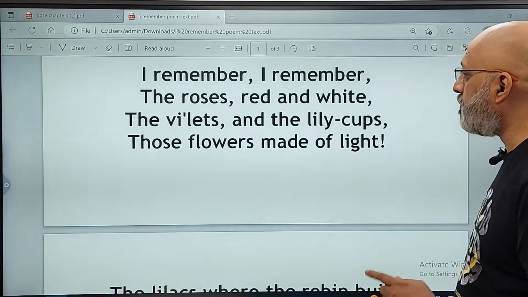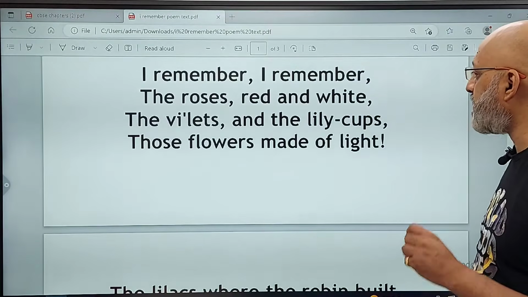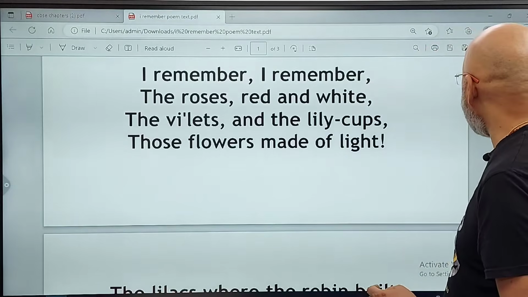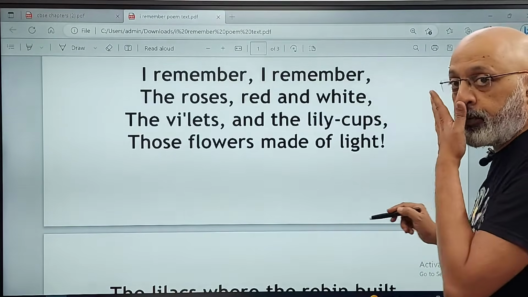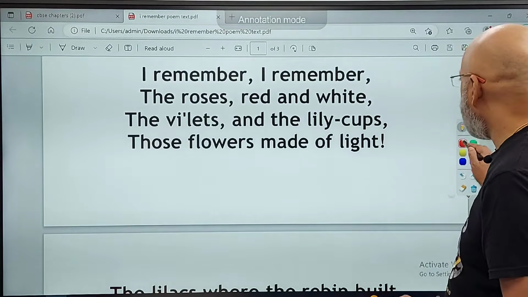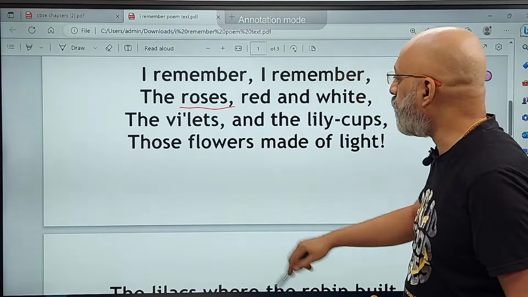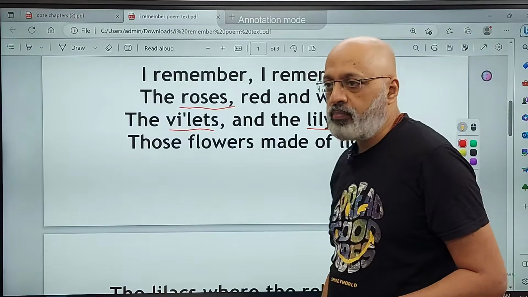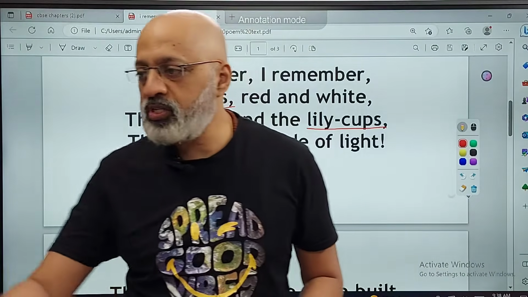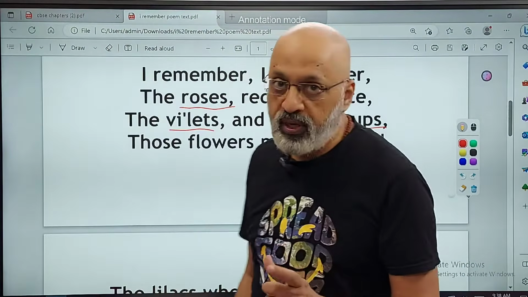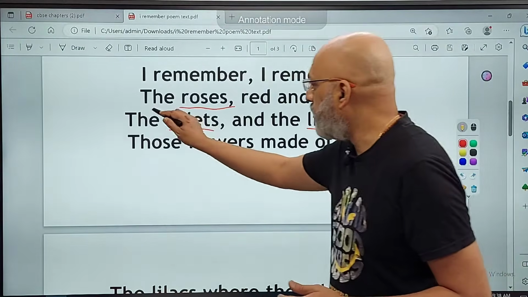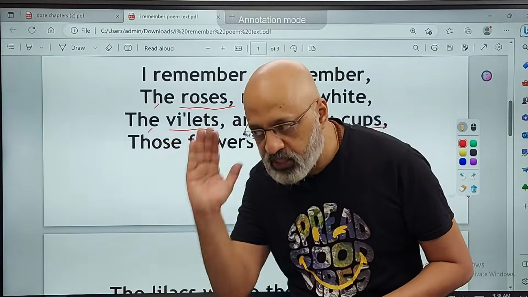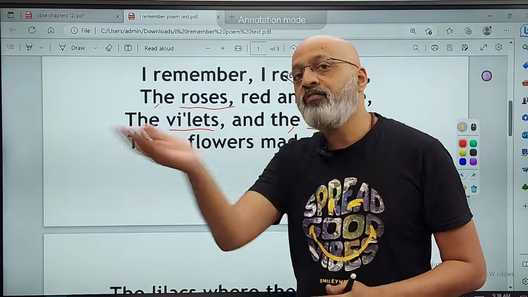Next one. I remember the roses red and white, the violets and the lily cups, those flowers made of light. So now in this next stanza, he's talking about the different kinds of flowers which were possibly there in his garden. He's talking about the roses, the violets, and the lily cups. He uses the definite article before each one of them, the. So that means he's talking about specific plants. It's not like one generic thing.